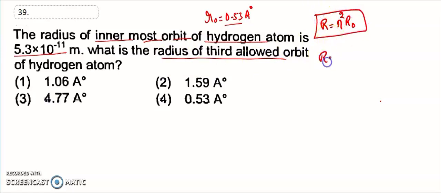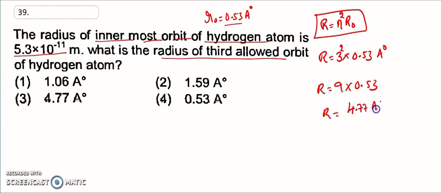So R is equal to 3 square, r naught is 0.53 angstrom. R is equal to 9 into 0.53. So the answer is 4.77 angstrom. That is option 3, the right answer for 39.